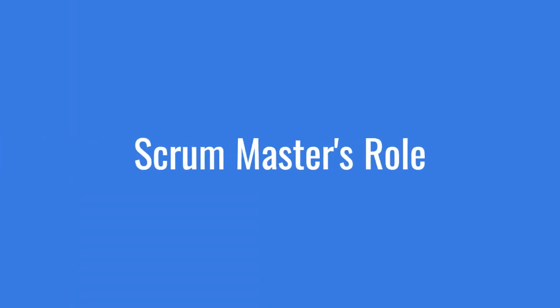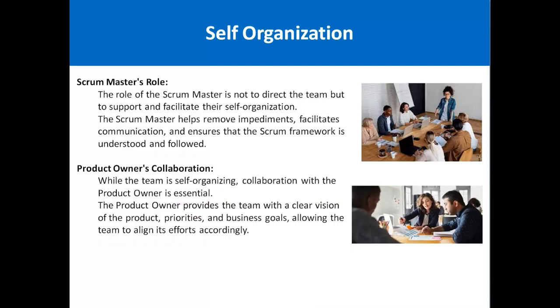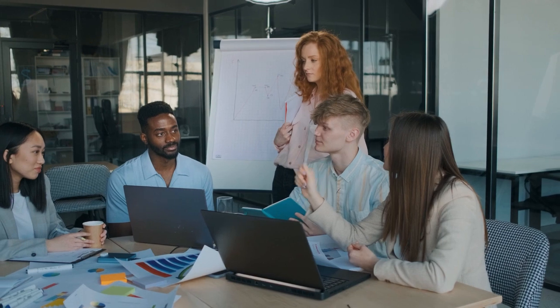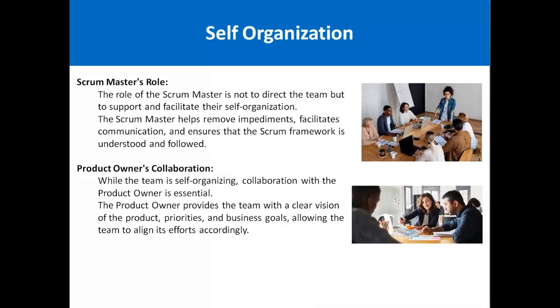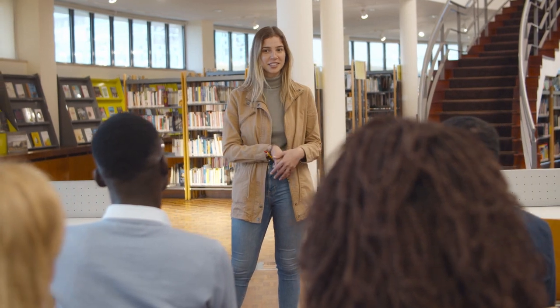Then the Scrum Master role. Here, friends, remember that the Scrum Master is not the person who is directing the team, but is basically a support person or a facilitator for the self-organized team. The Scrum Master removes any impediments, showstoppers, and bottlenecks, facilitates communication among the team members, and ensures that the Scrum framework is understood and followed. And the sprint planning meetings and the daily Scrum meeting, all those meetings are conducted as per the Scrum framework.